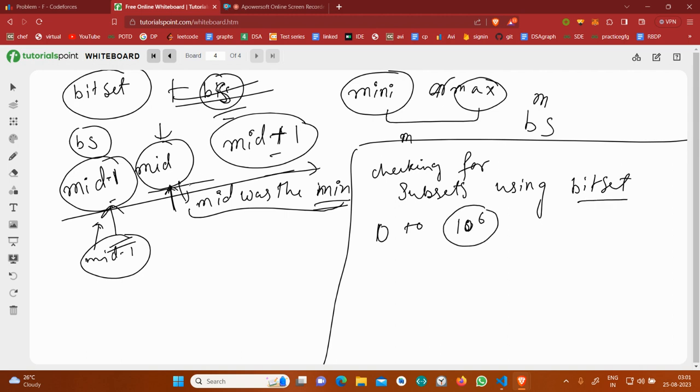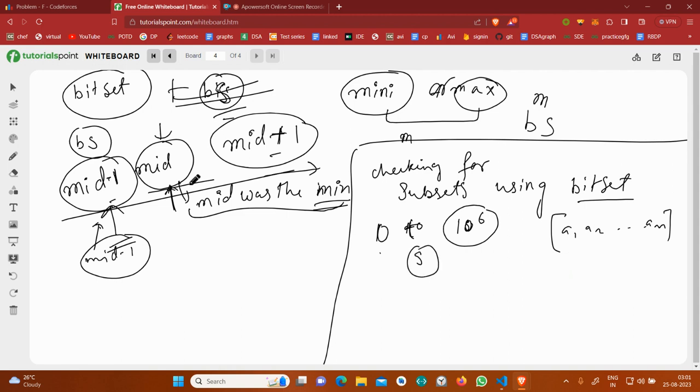Because bit set is safe until 10 to the power 6, as per my experience. Suppose you have been given an array A1, A2, AN, and you have been asked which are the possible sums. Means you choose a subset randomly, and you have to tell whether this subset would result in a particular sum s or not, between 0 to 10 to the power 6.